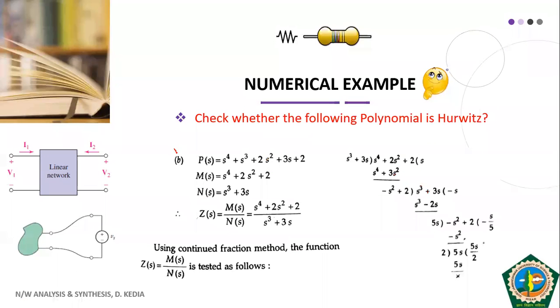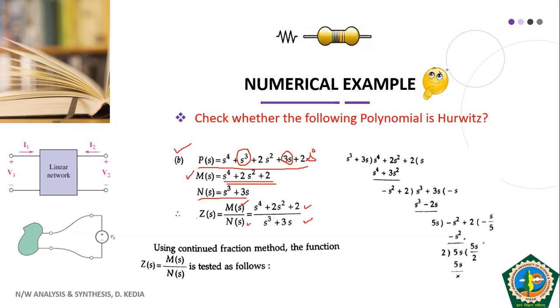So this is the example. We have P(s) equal to this. We have split our P(s) into the even part. These are the even terms, that is s raised to the power 4, 2s square, and 2, which is nothing but s raised to the power 0, and 0 is also even here. And then N(s) is your odd term, which is s cube plus 3s. So what we have to do is divide M(s) by N(s). We have written it like this.